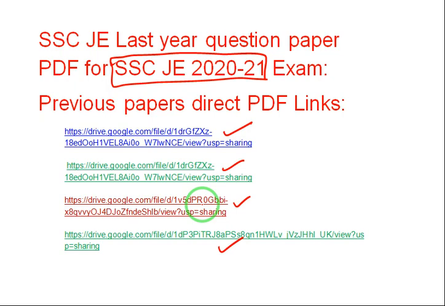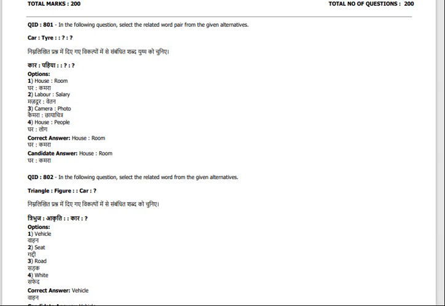Okay, see here. This is one of the previous question papers. You can observe the questions. In total I will provide 4 question papers, and those links I will give in the description. You can go through them. One of the question papers I will discuss, and I will show you what kind of questions they are asking. Just observe this.